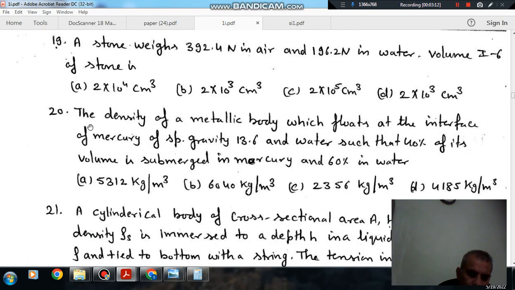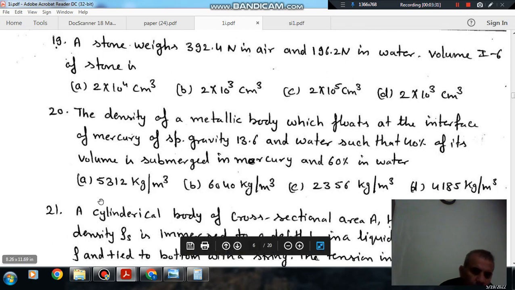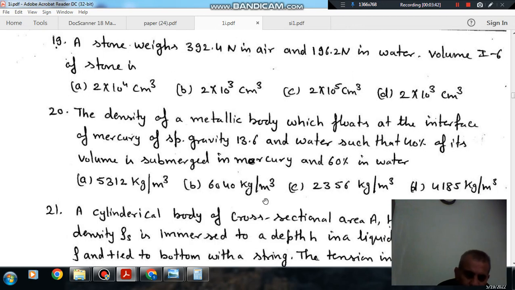Next, find the density of a metallic body which floats at the interface of mercury of specific gravity 13.6 and water such that 40% of its volume is submerged in mercury and 60% in water. Option A 5312 kilogram per meter cube, option B 6020 kilogram per meter cube, option C 2356 kilogram per meter cube, option D 4185 kilogram per meter cube.